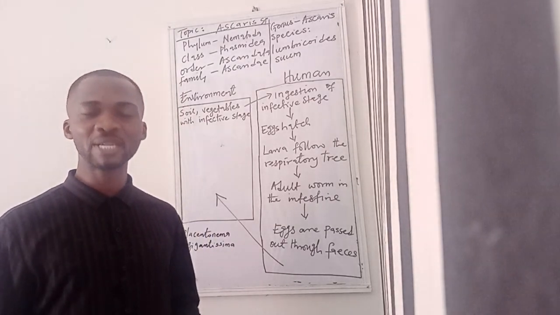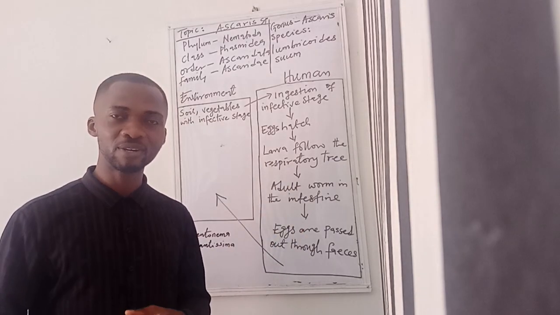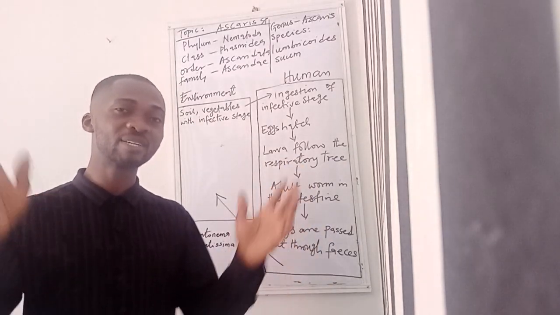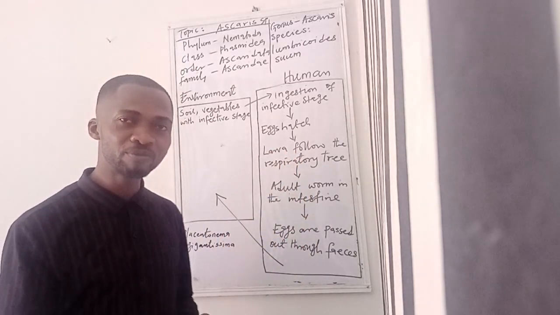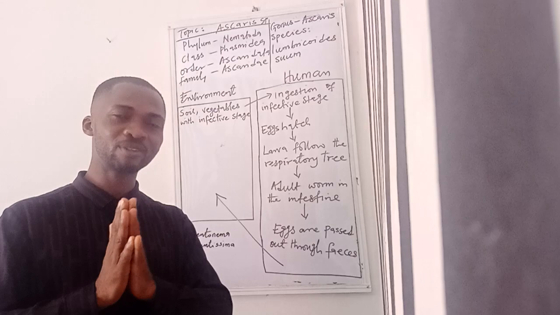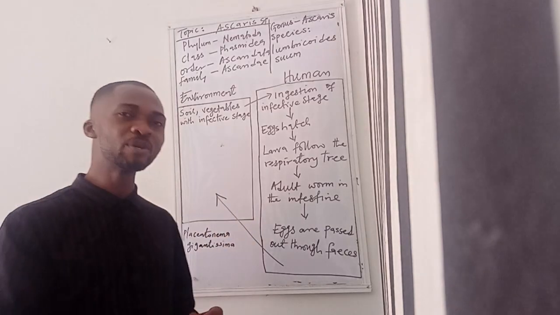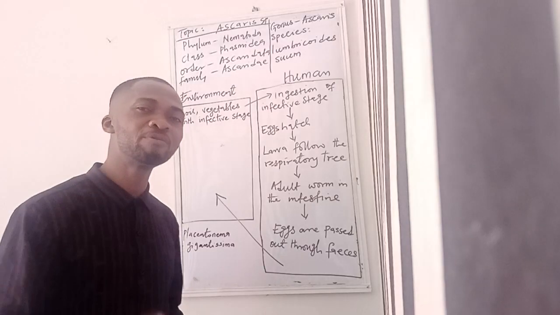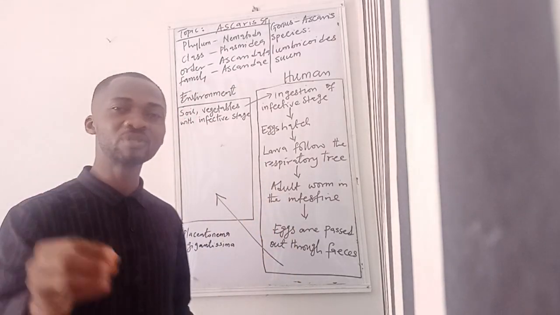Then in a mechanical vector, the parasite is found on the body of the vector. There are other basic differences between biological vectors and mechanical vectors, but this is not what I'm here to talk about.